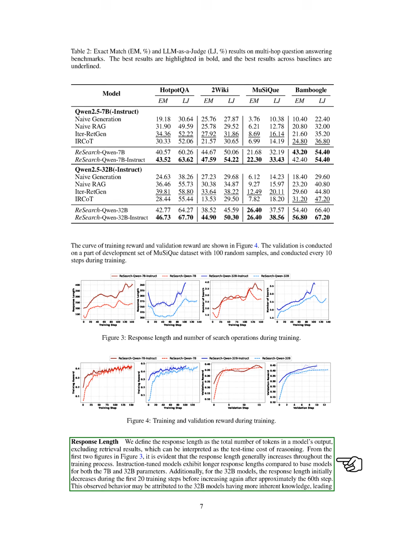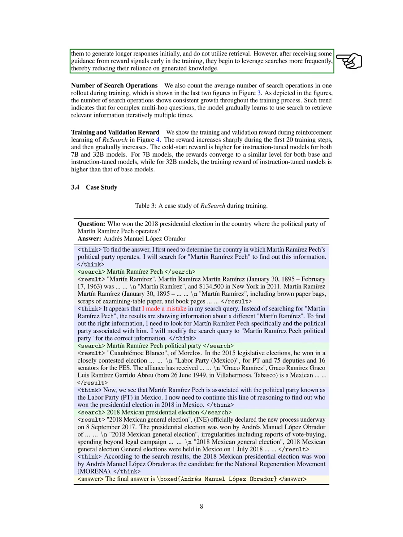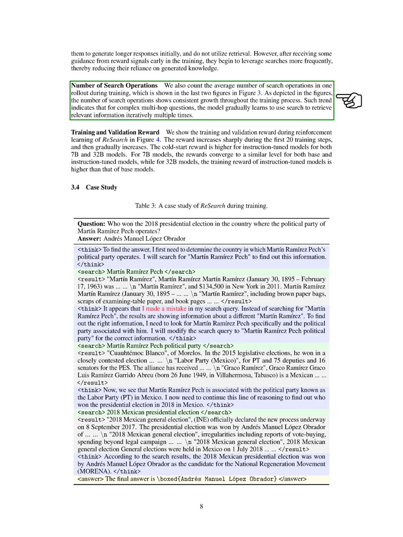Interestingly, the response length for the 32B models decreases initially during the first 20 steps before rising again after about the 60th step. This pattern may be due to the 32B models having more built-in knowledge, leading to longer initial responses without retrieval. However, as they receive early reward signals, they start to use searches more often, reducing their dependence on generated knowledge. We also track the average number of search operations during training, which shows a steady increase. This trend suggests that the model learns to use search iteratively to gather relevant information for complex multi-hop questions.